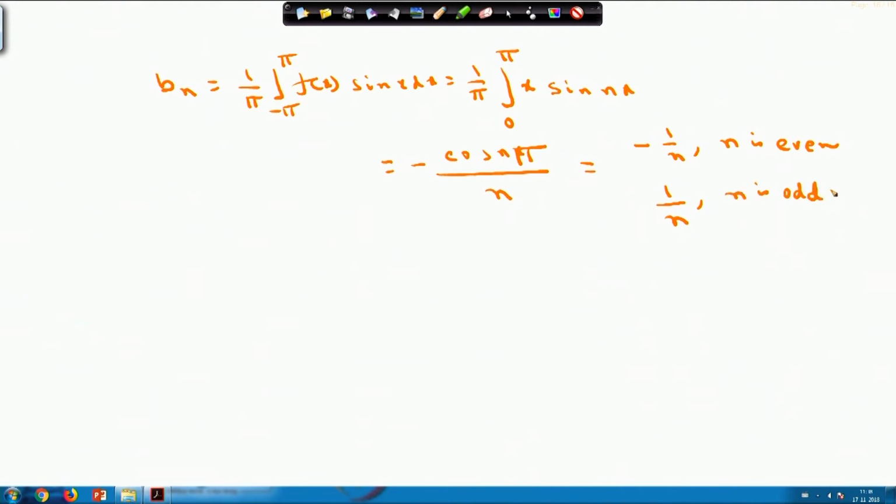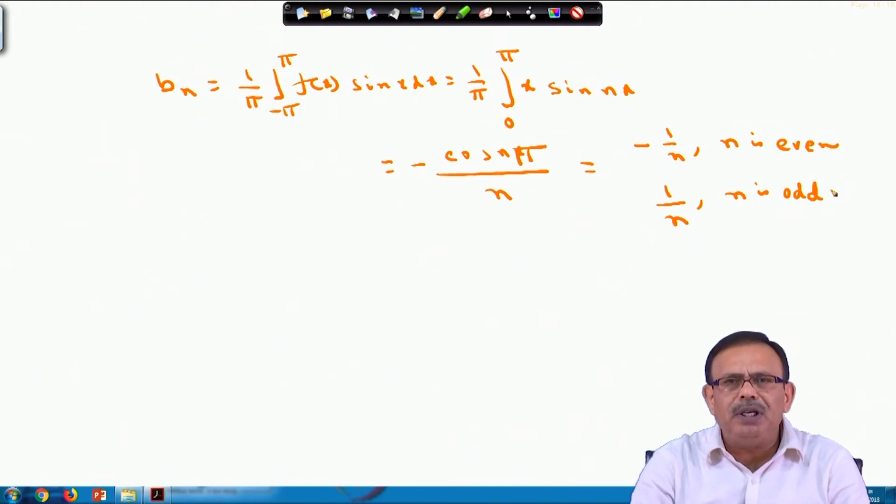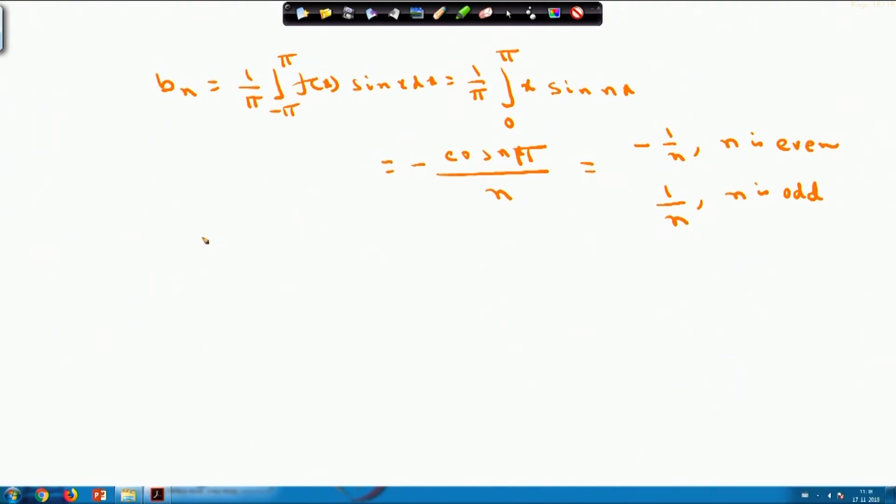So please note that depending upon even or odd, the sin n pi value and cos n pi value change. Accordingly, we have to write the value of b n and a n whenever n is even or odd. So we obtain the values of a naught, a n and b n. Now you can write the series f x equals a naught by 2.